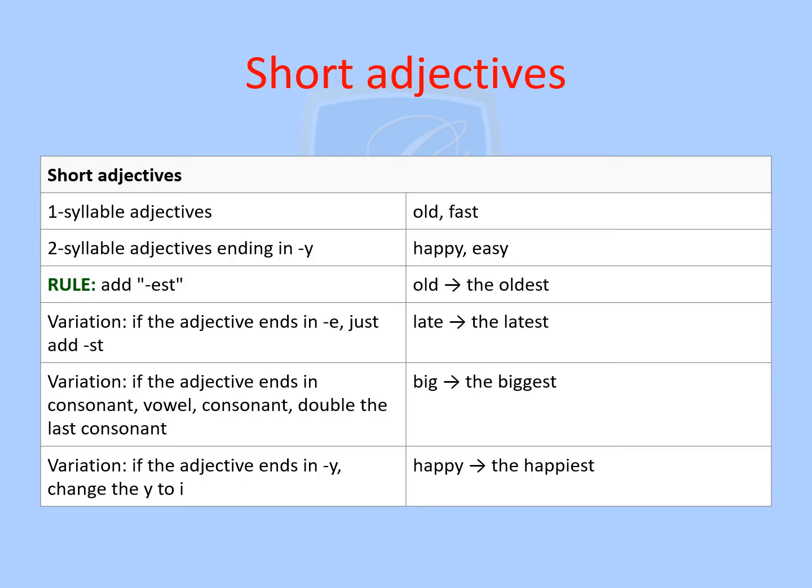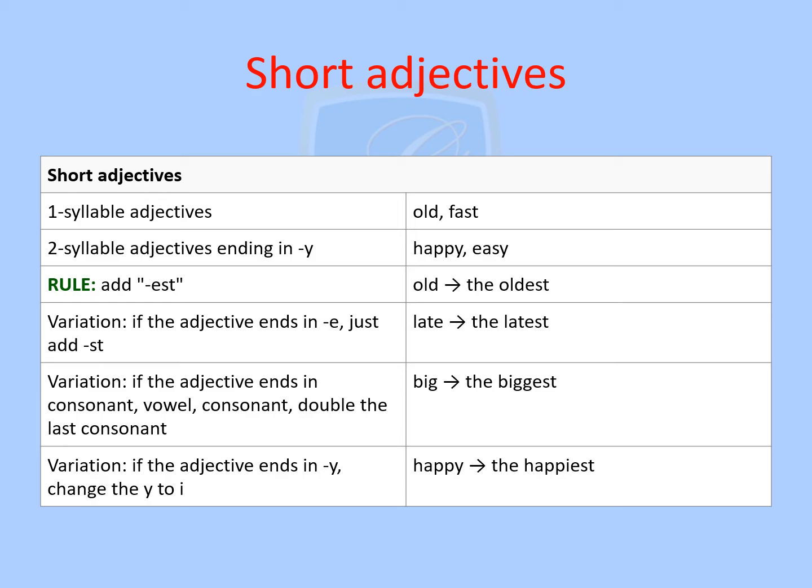Let's see the short adjectives. There are two cases: one-syllable adjectives and two-syllable adjectives ending in y. The rule is to add est at the end. Example, old, the oldest. There is an exception. If the adjective ends in e, just add st. Late, the latest. As you can see, late ends with e, so we just add st.